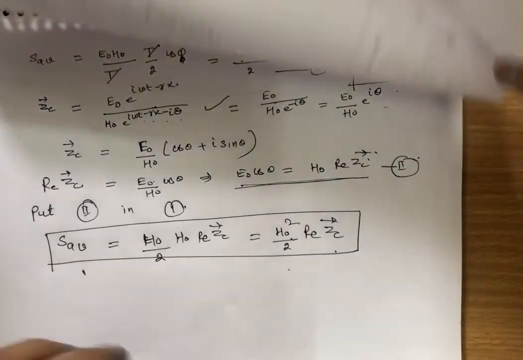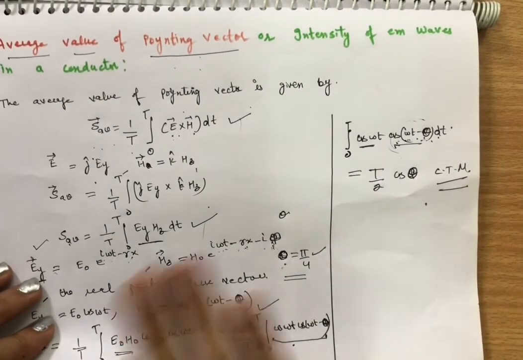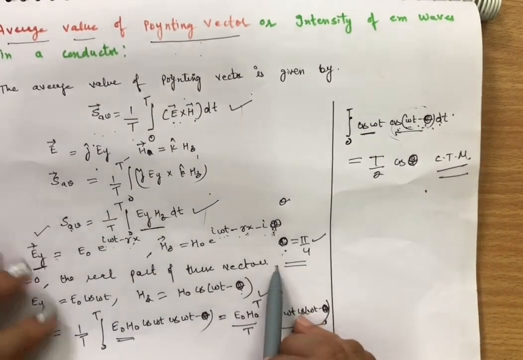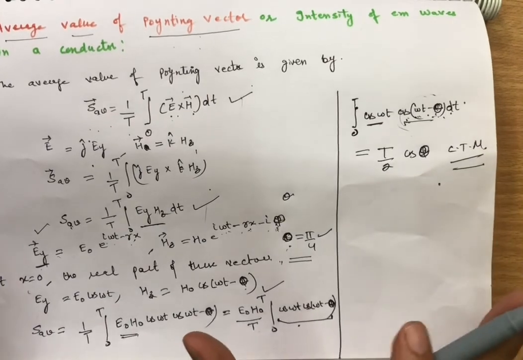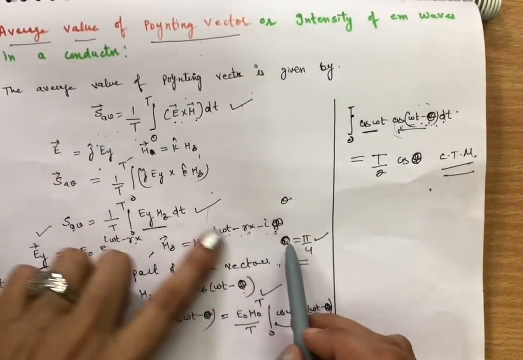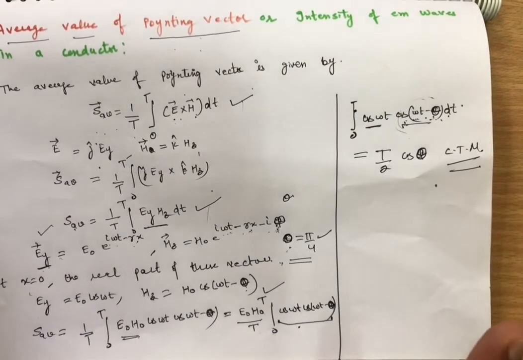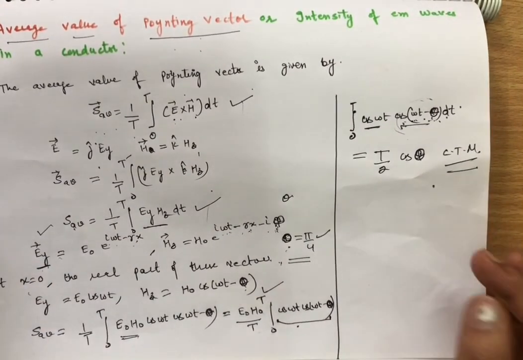Either take phi or theta, anything, but you must know that this theta or phi must be pi by 4. I am writing theta because I have written theta in the previous article. So thank you very much.